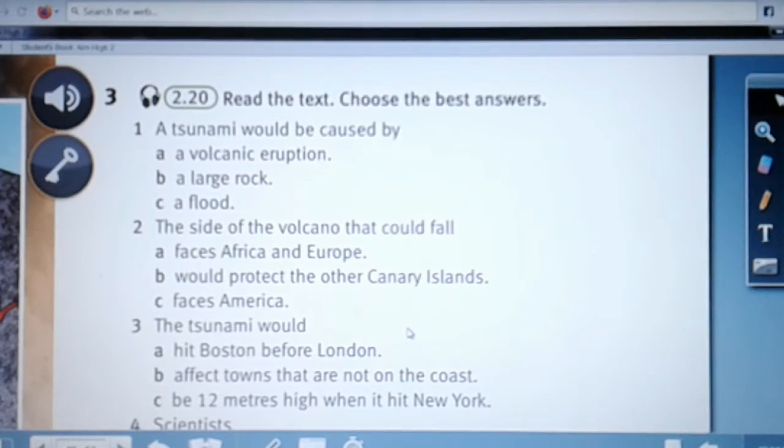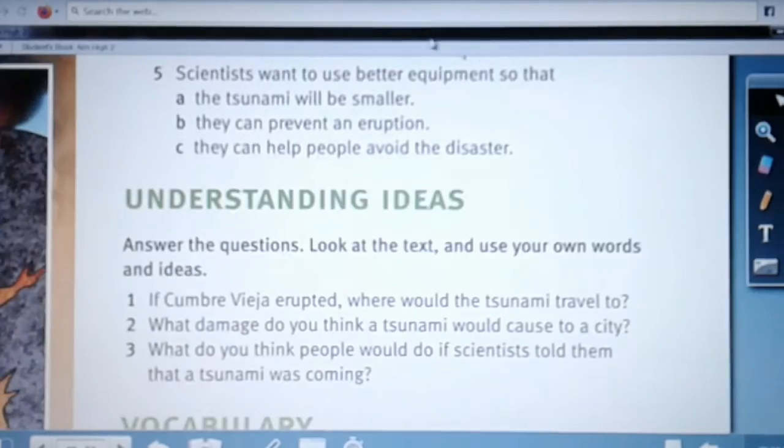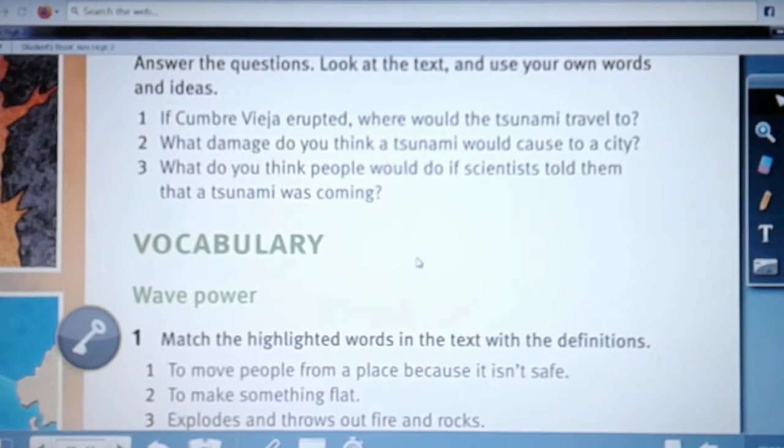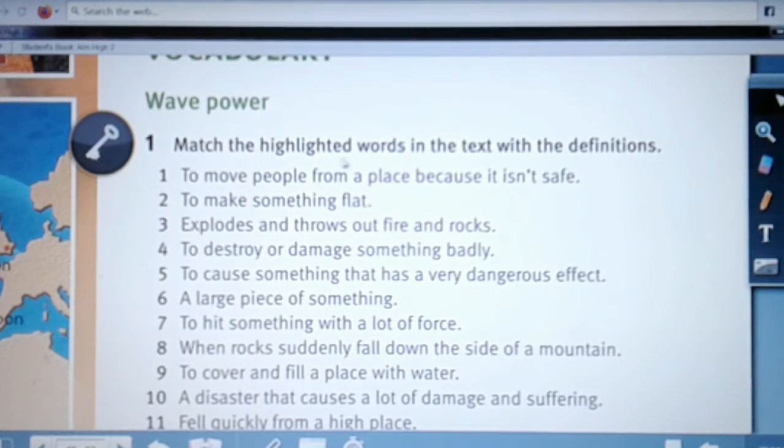Now please answer this part. And then move on to the vocabulary part. You need to match the highlighted words in the text with the definitions. For example, number 1, to move people from a place because it isn't safe.